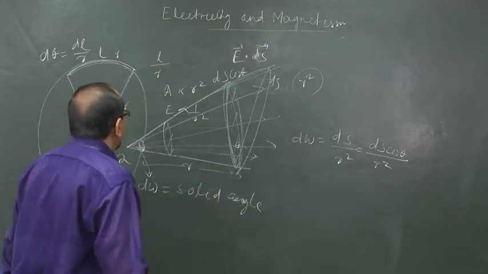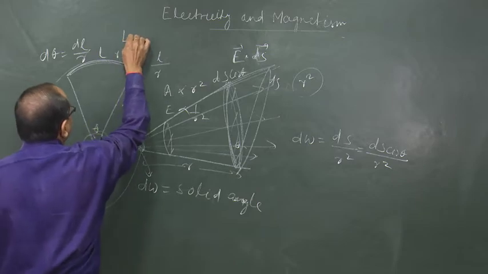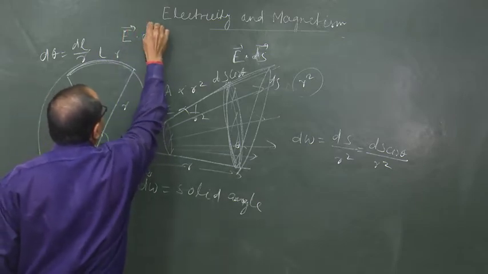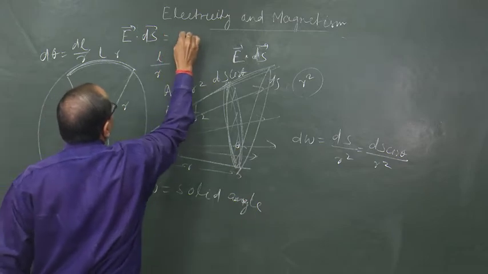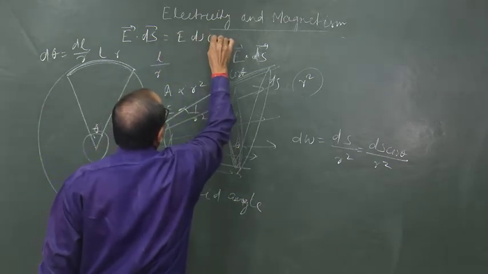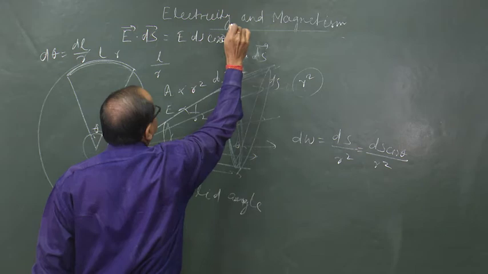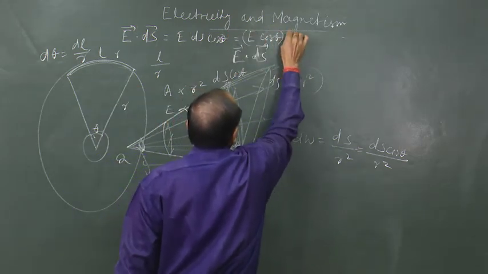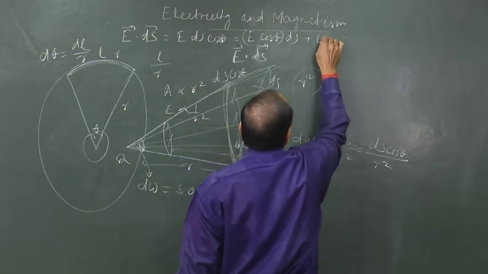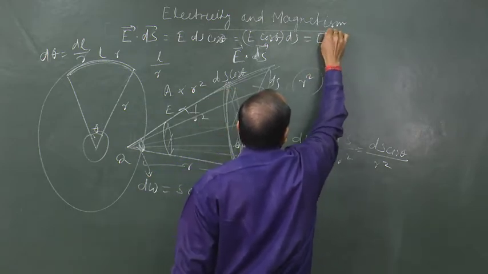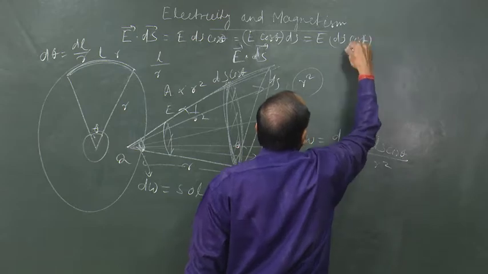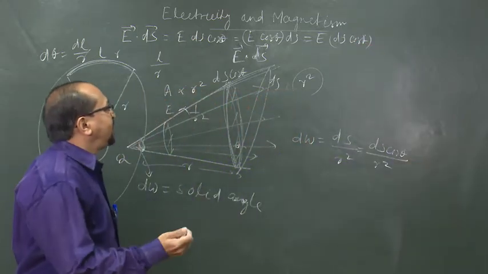So, we conclude that electric flux through an area is E dot ds, that is E ds cos theta, which can be written as E cos theta into ds or E into ds cos theta. So, we can explain it in two ways.